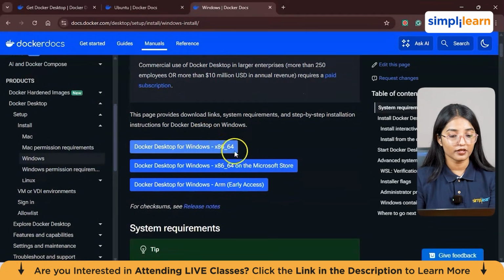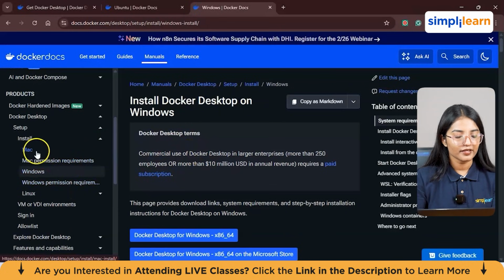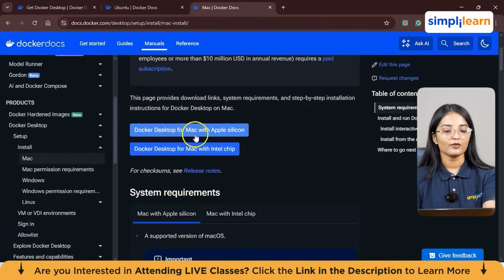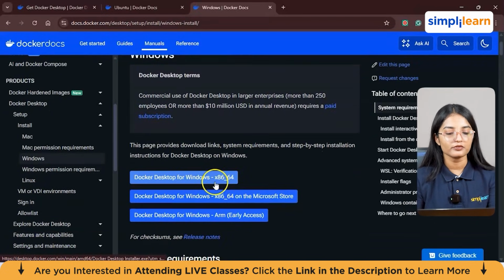Now, if you're using Windows, you can go with this one. And if you're using Mac or Linux, you get this option. For Mac, you can just click here and you'll get the link. I would say just go with Apple Silicon for people who are using Mac. And for people using Windows, you can go with the first link here.